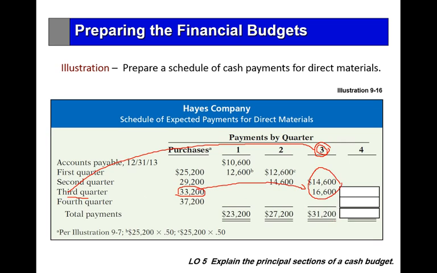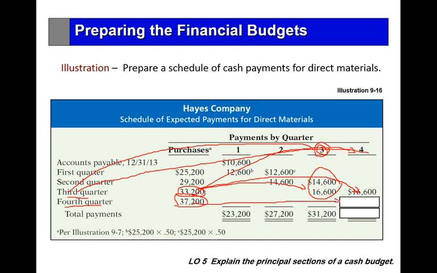The rest of the 33,200, the other 50% of the third quarter purchases, is expected to be paid in the next quarter, the fourth quarter. That rest is 16,600. Finally, the fourth quarter purchases are expected at 37,200. Fourth with fourth, 50% is expected to be paid in the same quarter: 50% of 37,200 is 18,600.